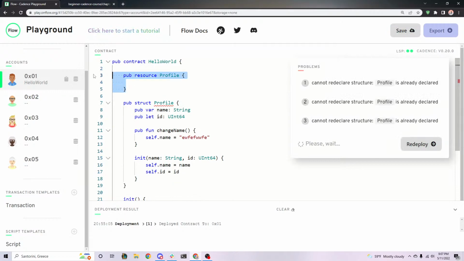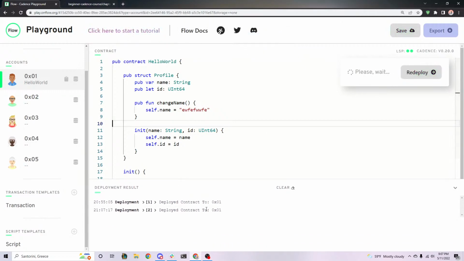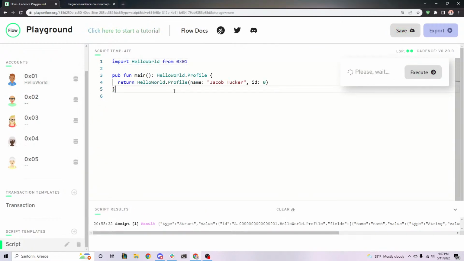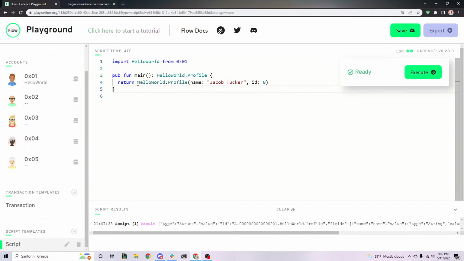So with a struct, let me go back a second and get rid of this for a bit. What a struct does is it allows us to make them whenever we want, and to do that outside of the contract. If I deploy this to this account, I can go to the script, which I set up beforehand to save some time. In this script, I have a function main that returns a Profile struct. I create the profile struct right here, pass in a name and an ID, and return it. It's pretty simple. It allows me to create my own profile whenever I want. It's public, and anyone can do it, right?